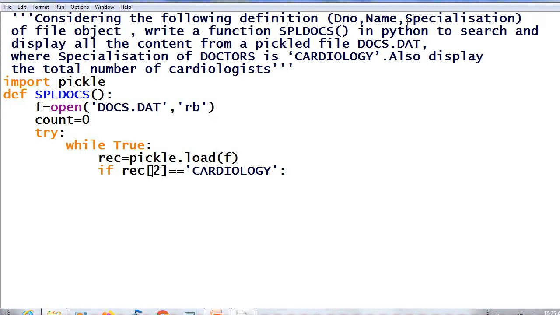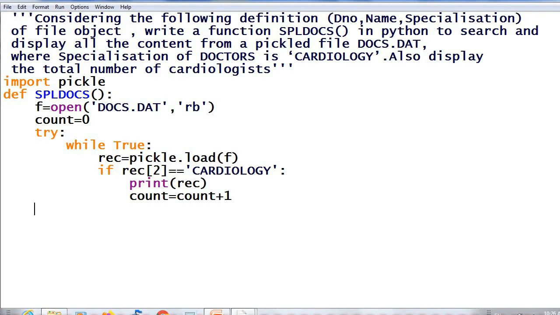See, the specialization is at index 2 in this tuple, so you have to give 2 here, rec of 2. Then if it is cardiology, what you have to do? Print the record, print rec. Then also you have to increment the count to find the total number of cardiologists. Count equal to count plus 1.